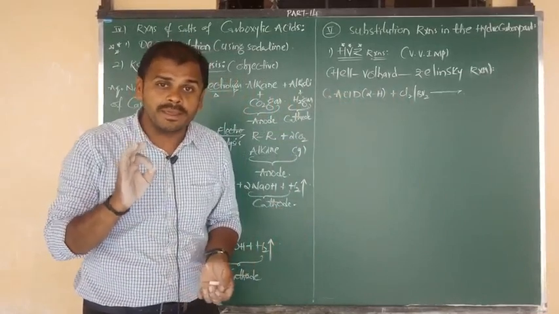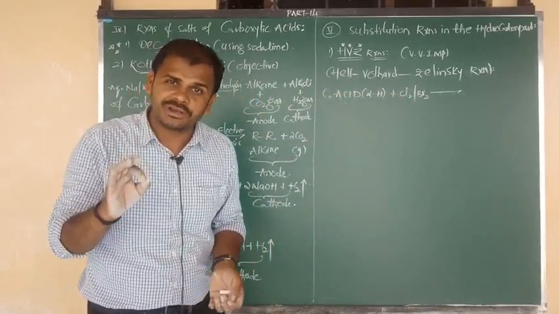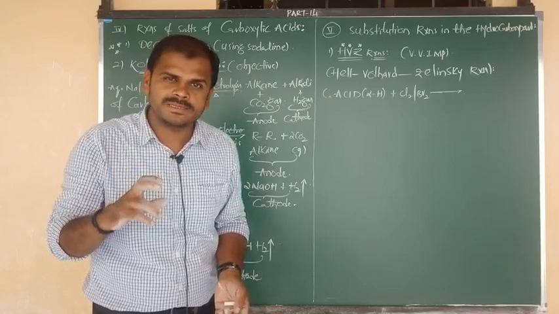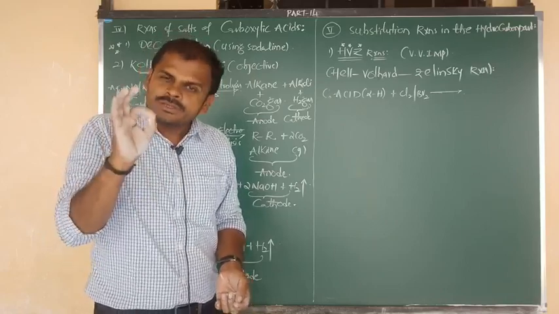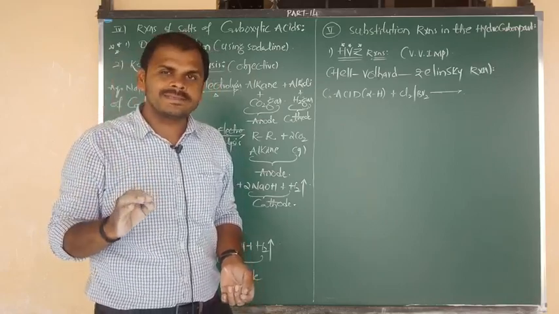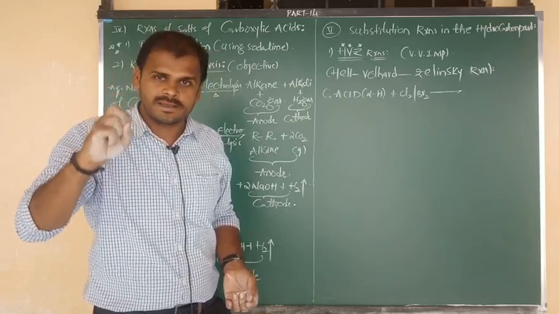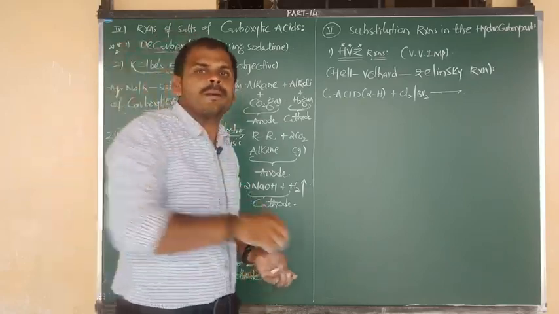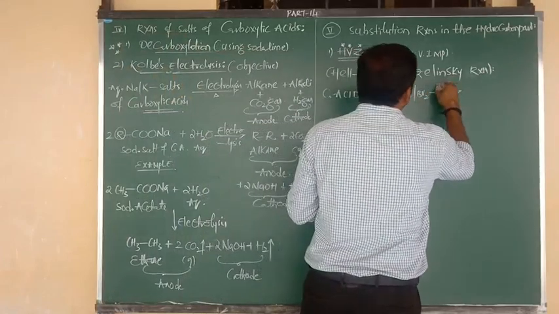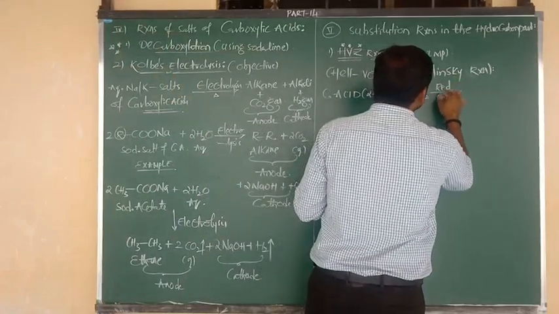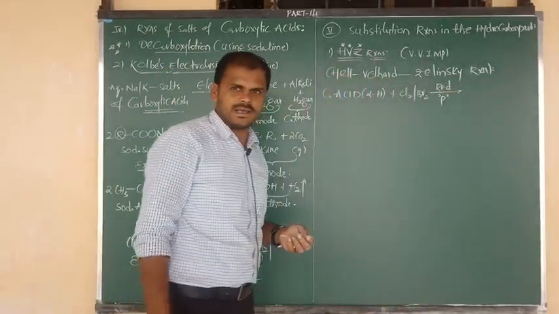Be careful, the HVZ reaction takes place in the presence of a suitable catalyst, red phosphorus. So the catalyst in the HVZ reaction is red phosphorus.